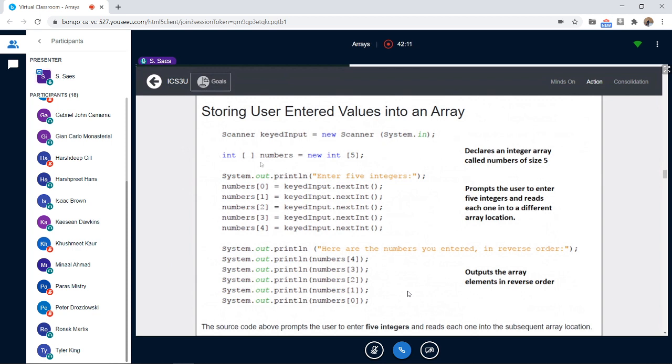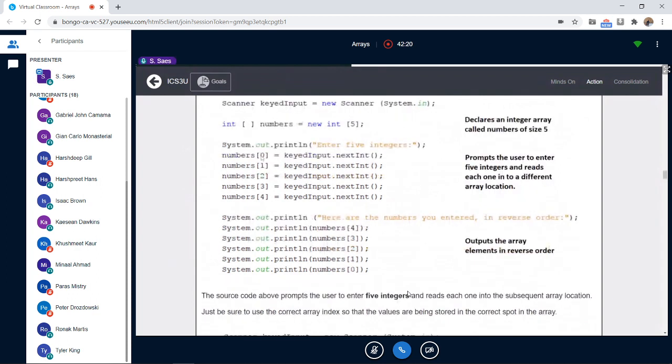Then we are going to declare the array. This is how we ask the user to enter 5 values. System.out.println enter 5 values, and then we get 5 times the numbers at index 0, index 1, index 2, index 3, index 4.